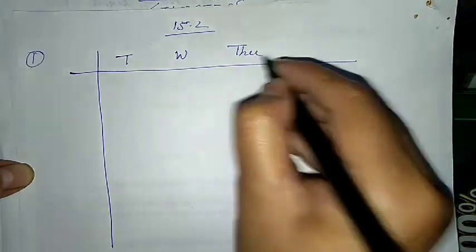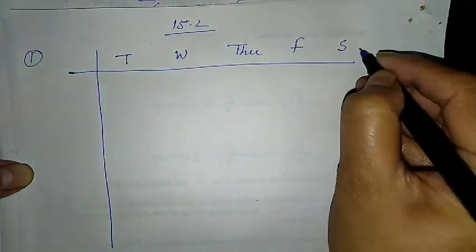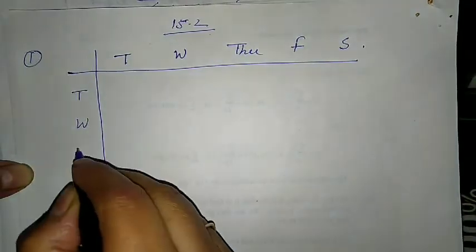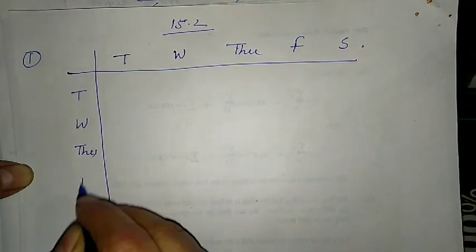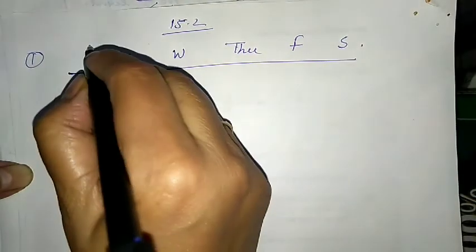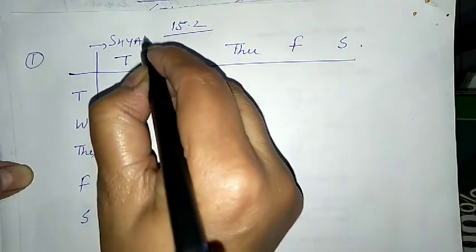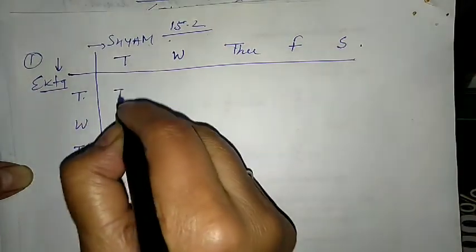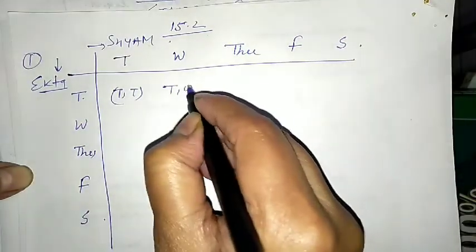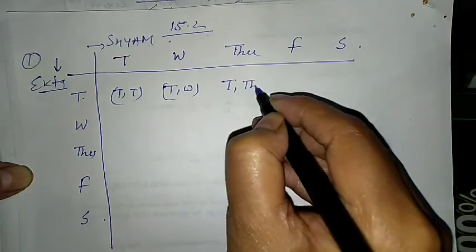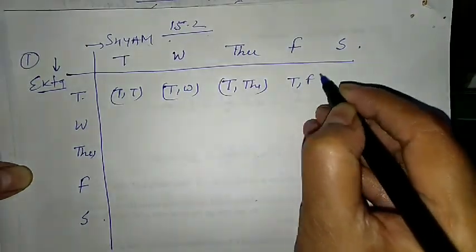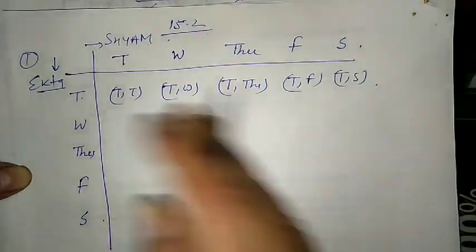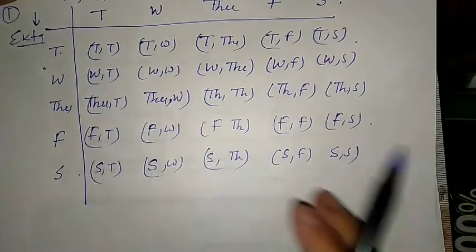We prepare the table with Tuesday, Wednesday, Thursday, Friday and Saturday, here also Tuesday to Saturday. This we take for Shyam and this for Ekta. So Tuesday and Tuesday, Tuesday and Wednesday, Tuesday and Thursday, Tuesday and Friday, Tuesday and Saturday. Like this we can complete this table.